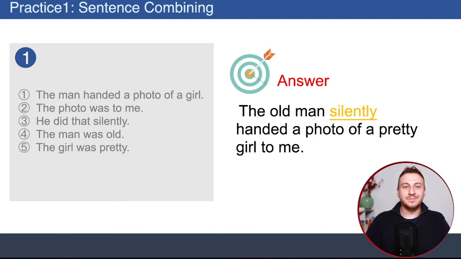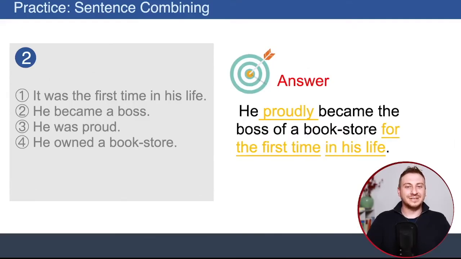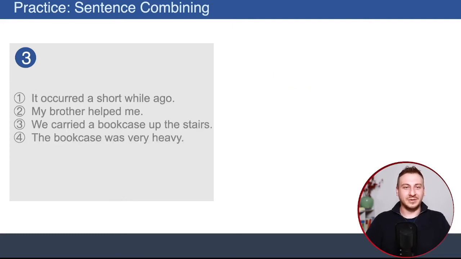Let's do another one. All right, so here we have a short adverbial, proudly. It goes between the subject and the verb. So he proudly became the boss of a bookstore, subject complement. For the first time in his life, adverbials. Okay, let's look at the third one. Do you think you can combine these 4 sentences into one clear sentence? Let's go.